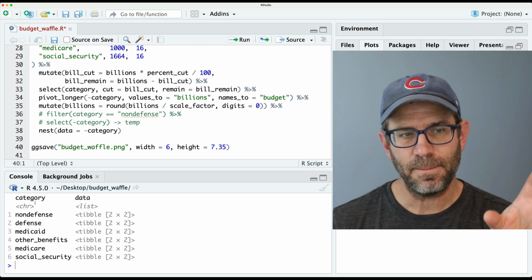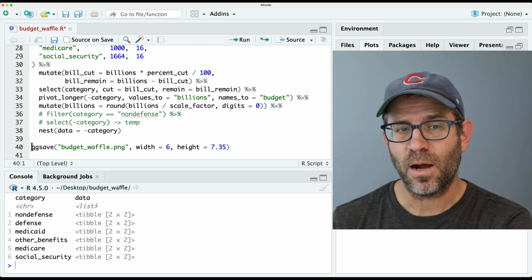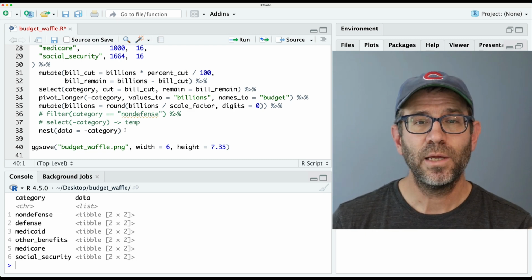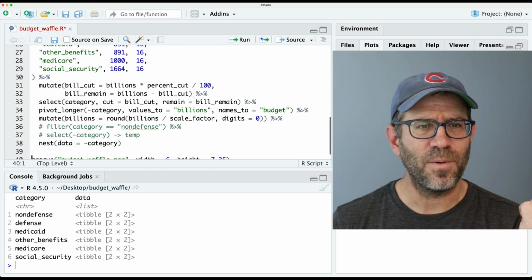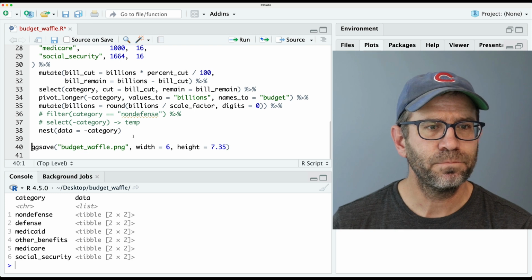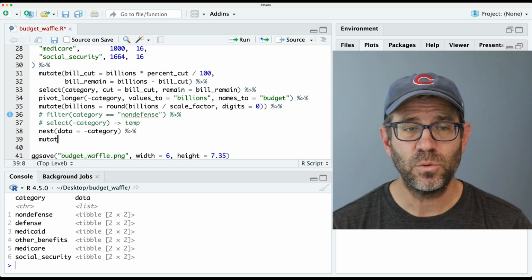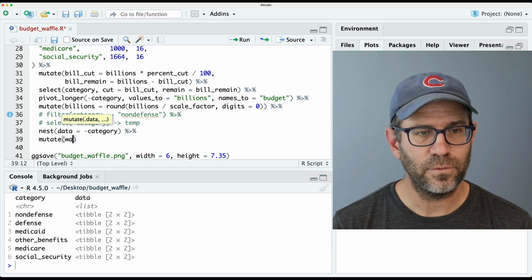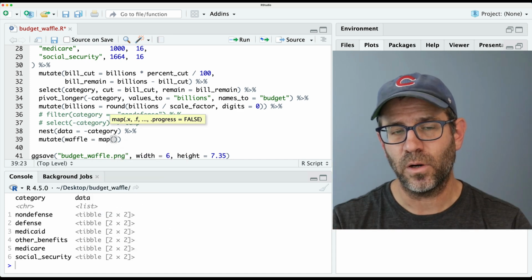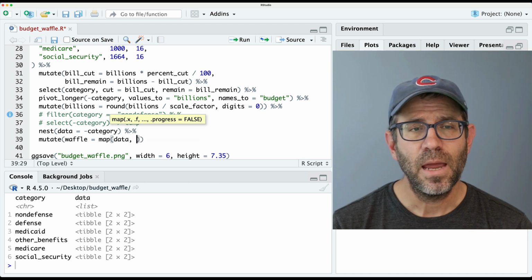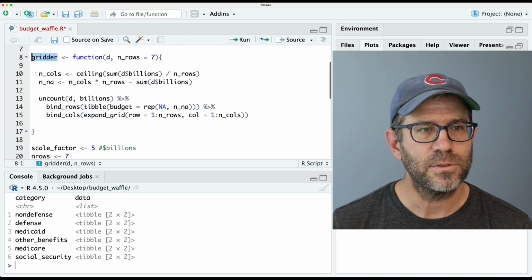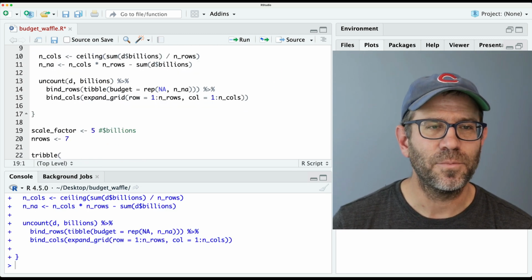Now what you see is I've got my categories, and then I've got a separate column called data that is made up of those 2 by 2 tibbles with the cut and the remain, as well as a column for the billions. With this nested data, I can pipe this to a mutate where I say waffle equals map. Map will allow us to iterate over each row of data, and then we will feed this into gritter. Maybe I'll call this waffler because we're making waffle plots. Why not call it waffler?